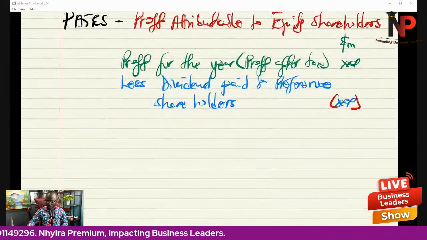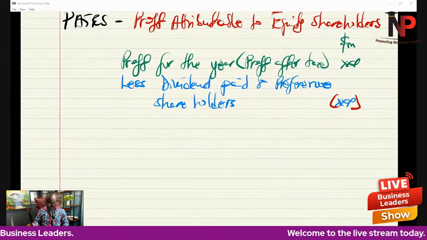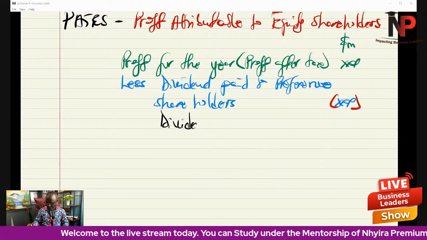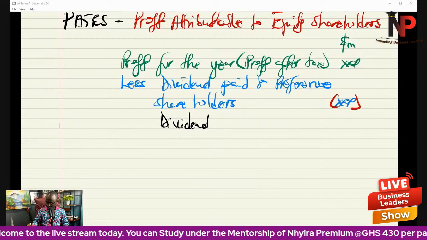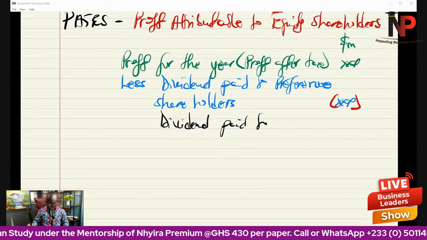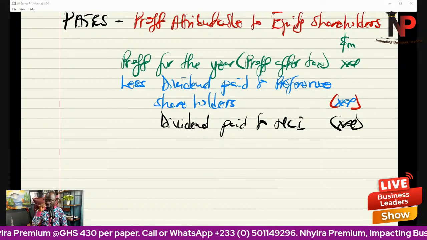Not only that, if we are in a group perspective, then it means that dividend paid to minority, or what we call non-controlling interest, would be deducted. So dividend paid to non-controlling interest. NCI is non-controlling interest.